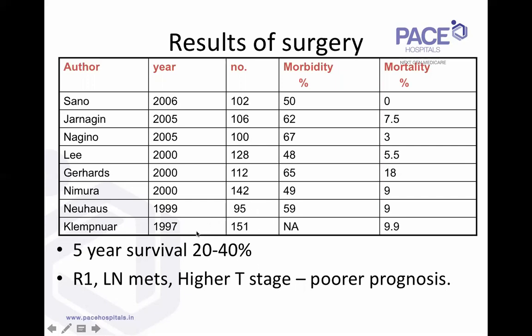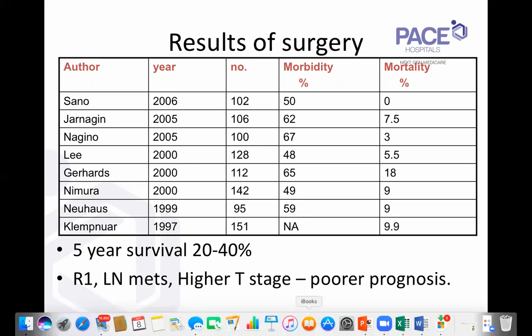And like I said, the more important thing is not just the survival, it is the quality of life during this period, which is much better compared to palliative procedures. The R1 disease, microscopic margins positive, lymph node metastasis, and higher T stage have a poorer prognosis.